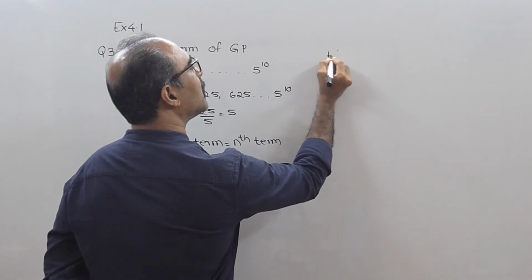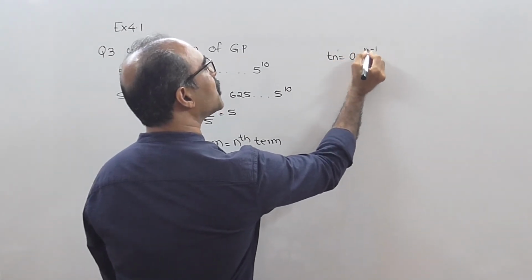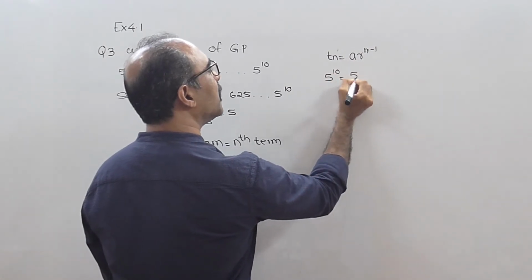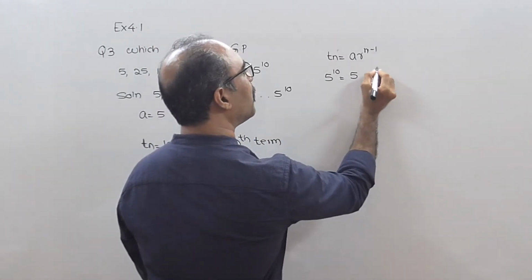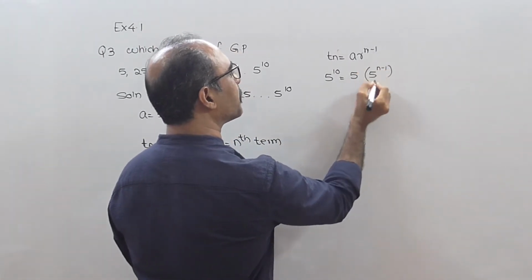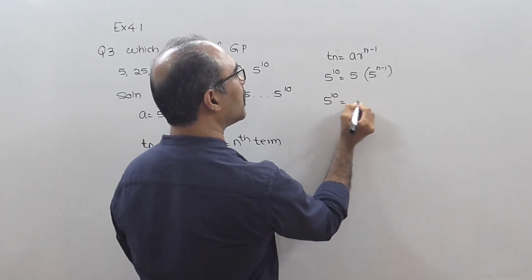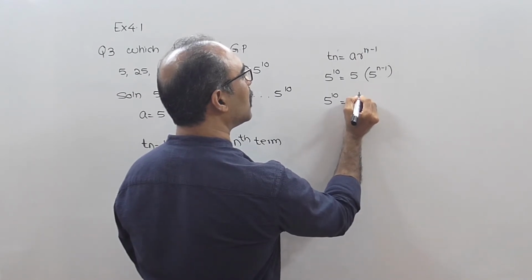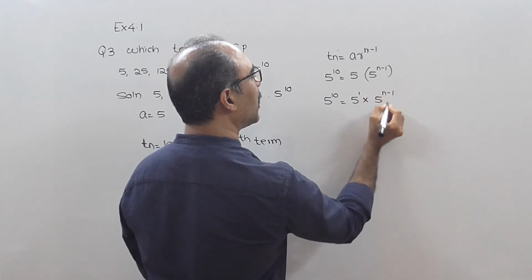So can I say that Tn equal to a r raised to n minus 1? Tn is how much? 5 raised to 10. A is 5. R is also 5, but it is to the power n minus 1. So 5 raised to 10 equal to 5 raised to 1 multiplied by 5 raised to n minus 1.